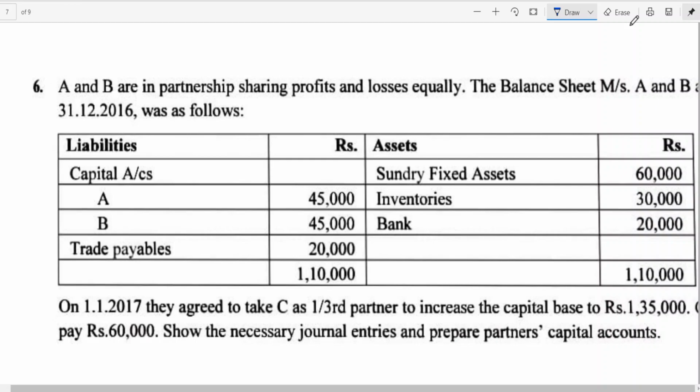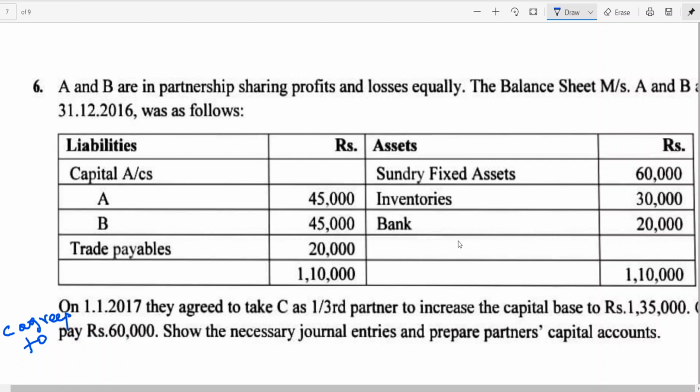Here one line is missing. That is what I was looking at. I'm adding it, it is not there on the screen. C agrees to pay 60,000.